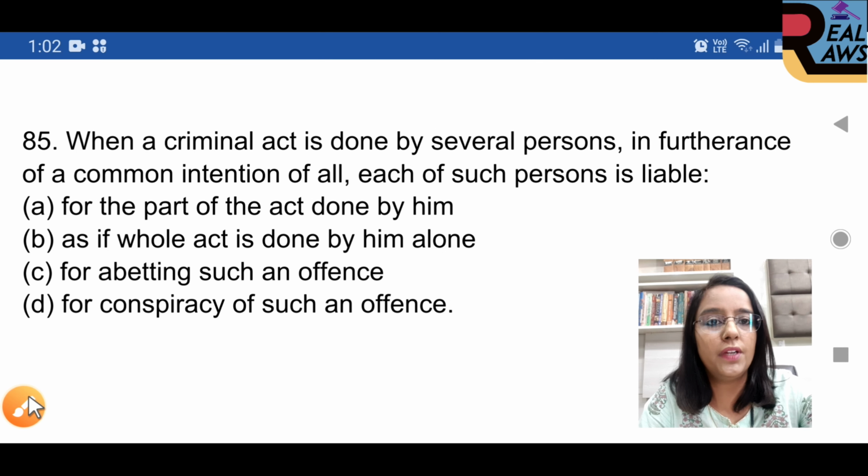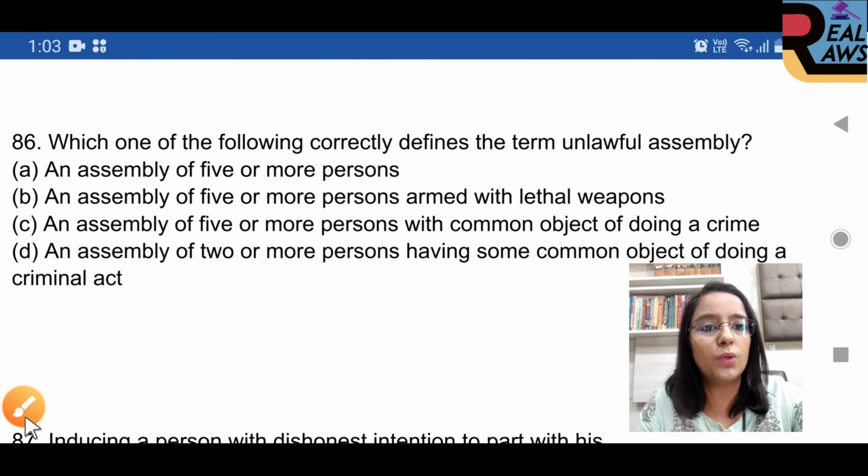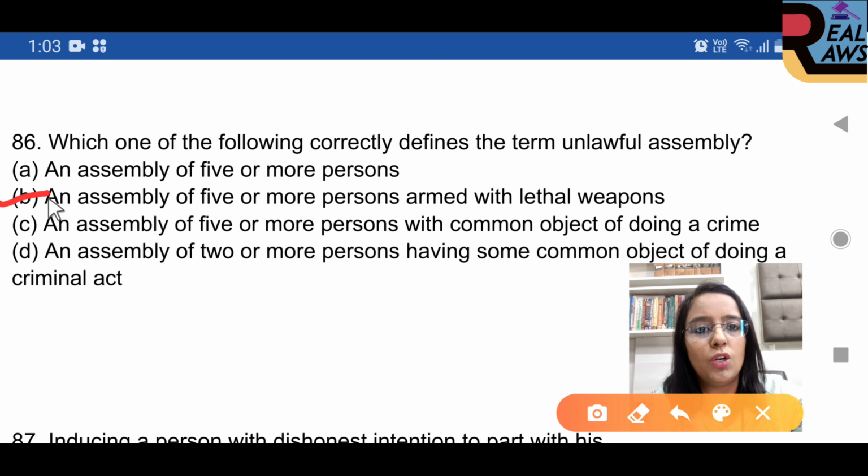Question 85. When a criminal act is done by several persons in furtherance of the common intention of all, each of such persons is liable, option B is right, as if the whole act is done by him alone. Question 86. Which one of the following correctly defines the term unlawful assembly? Option B is right, an assembly of 5 or more persons armed with lethal weapons.